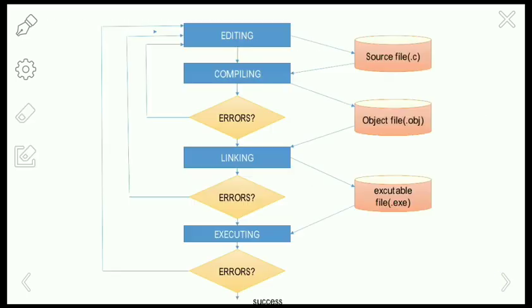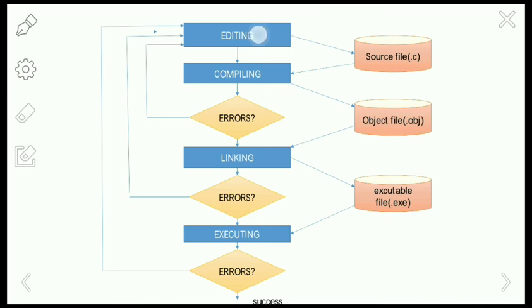Next, coming to the compilation and execution of the C programming language. When developing a program in a compiled language such as C, it requires at least 4 steps, that is editing, compiling, linking and executing.